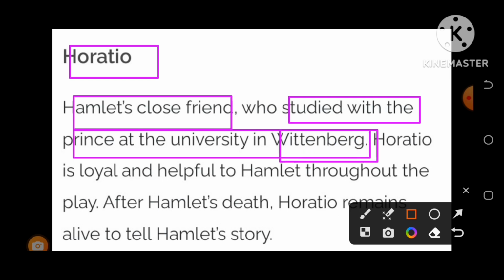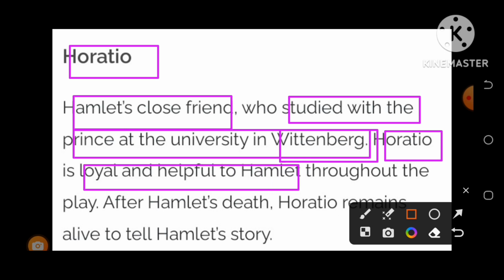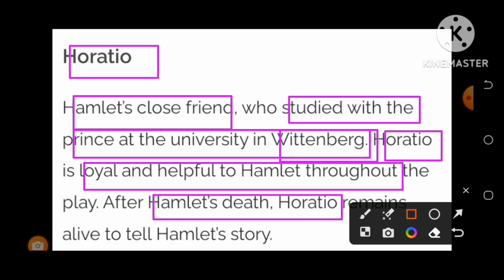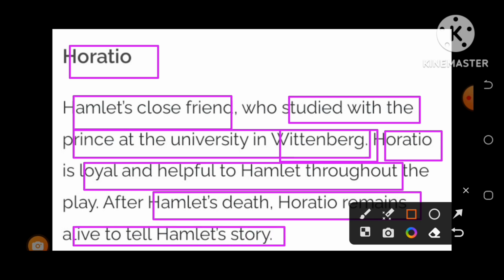It is Wittenberg. Yes, Horatio is loyal and helpful to Hamlet. Horatio has played a very important role and has been loyal and helpful to Prince Hamlet throughout the play. And after Hamlet's death, it is Horatio who remains alive to tell Hamlet's story. Yes, only Horatio remained alive.